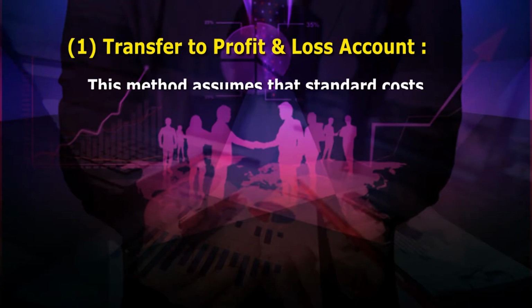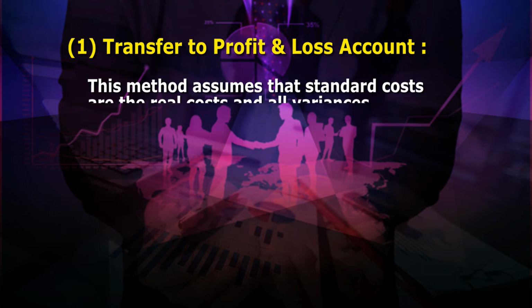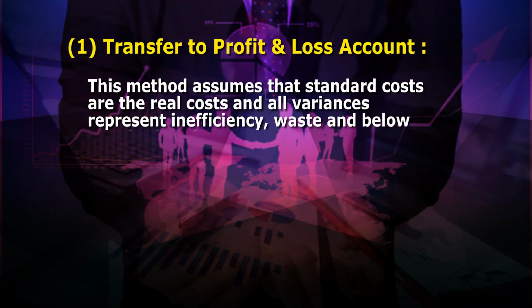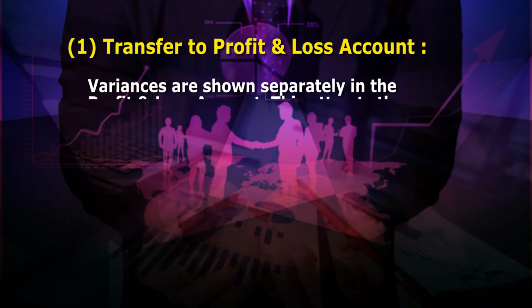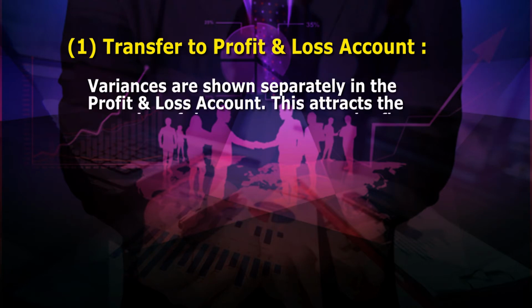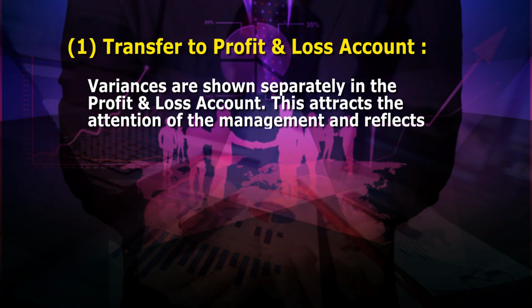This method assumes that standard costs are the real cost and all variances represent inefficiency, waste and below standard performance. Valuation of inventories is uniform and prompt in this method. Variances are shown separately in the profit and loss account. This attracts the attention of the management and reflects on profits or loss.